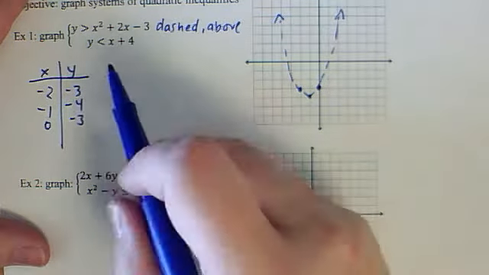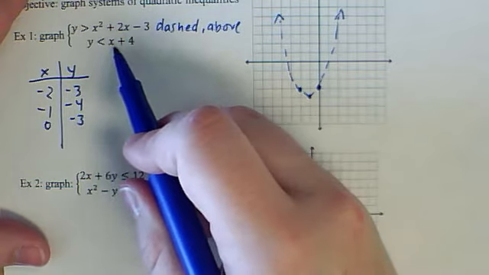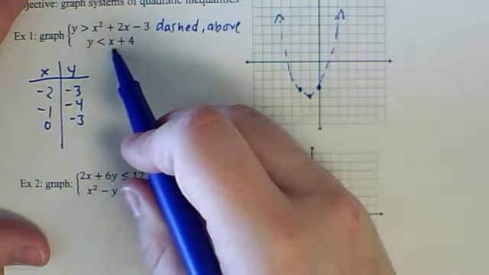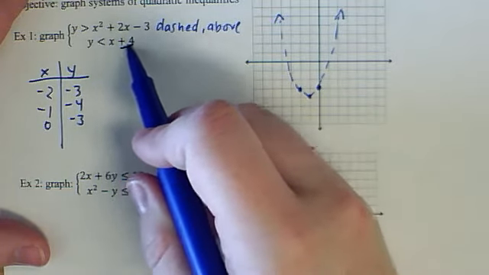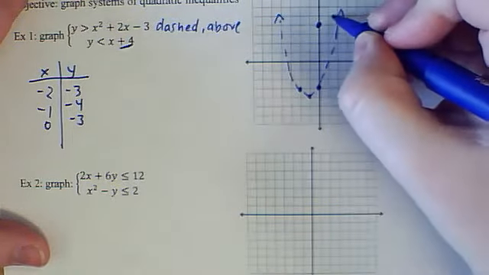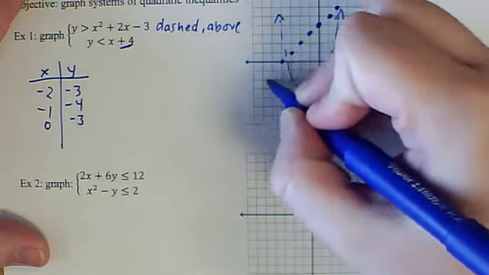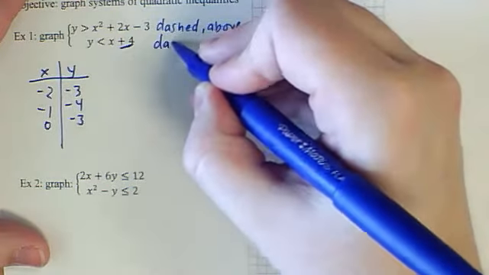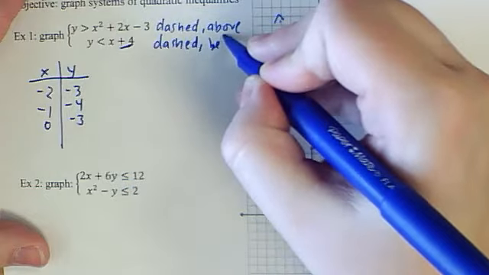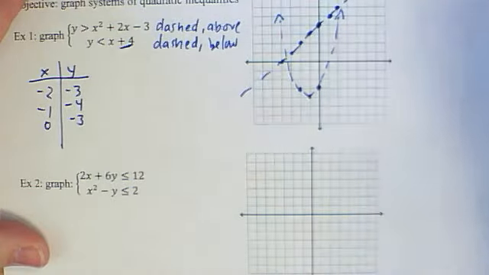Then here, if I graph this, again, you can plug it in y equals and find the table, or you can graph it by hand, because you should know how to. Here, your y-intercept is 4. So I'm going to start at 4, and the slope is 1, so I'm going to go up 1 over 1. Again, it's a dashed line, and this time I'm going to shade below.